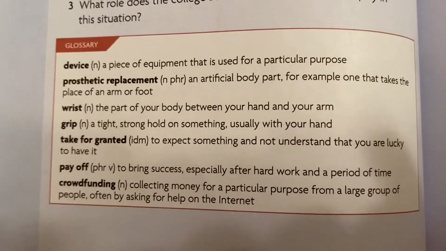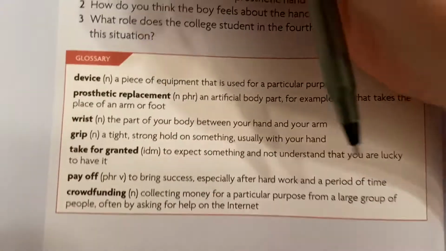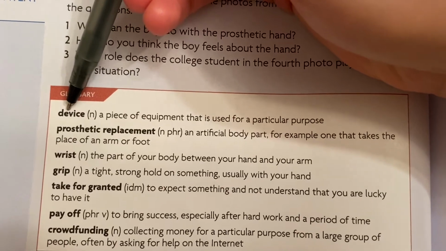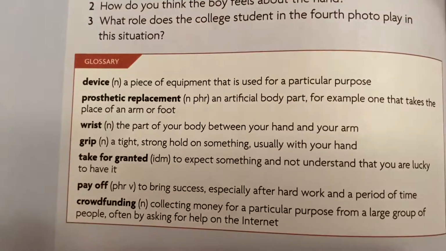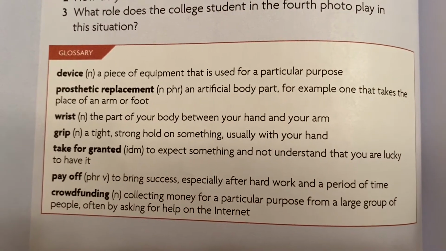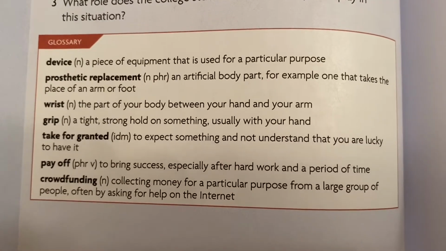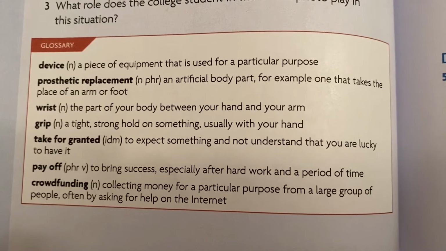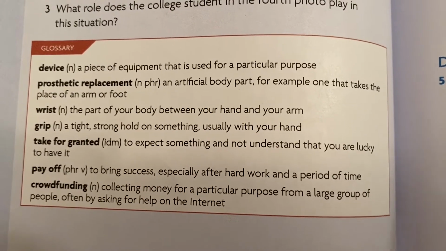Device, device. The E sound here is like the schwa, device. Device is a piece of equipment that is used for a particular purpose. For example, a computer is a device that helps people communicate with each other.